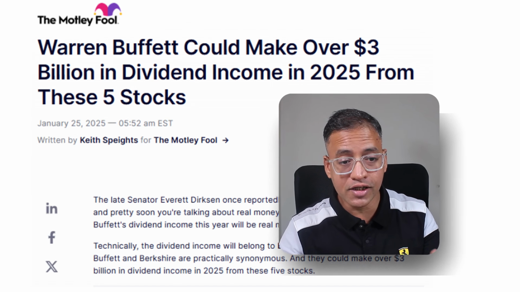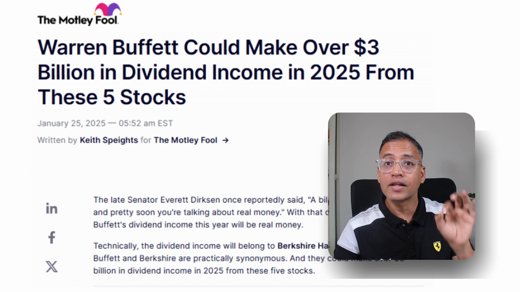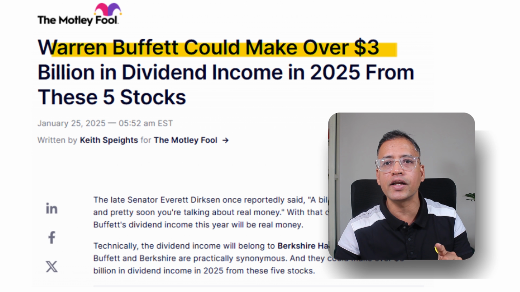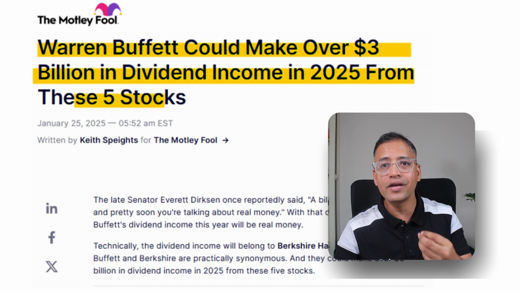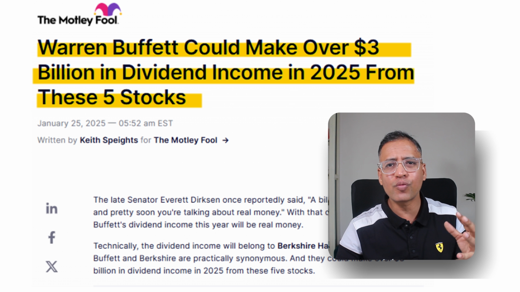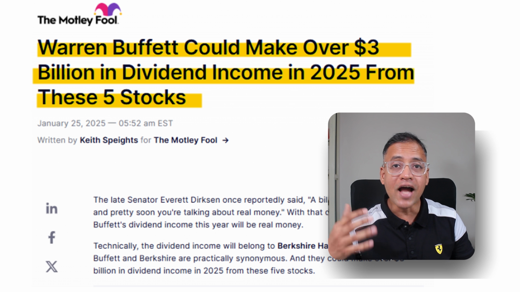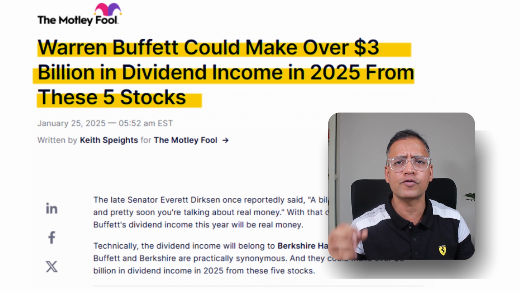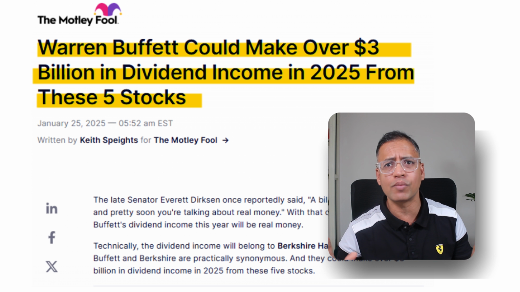But a better example will be Warren Buffett, because if you see this article here, what is it saying? That in 2025, his dividend income is going to be more than $3 billion. He's built this portfolio over decades, and now this is generating huge dividends for him while he doesn't need to do much about this portfolio.